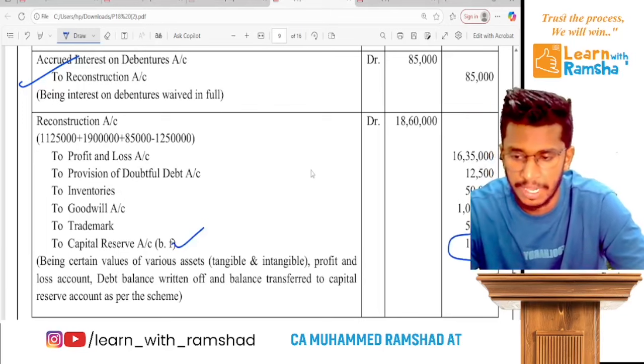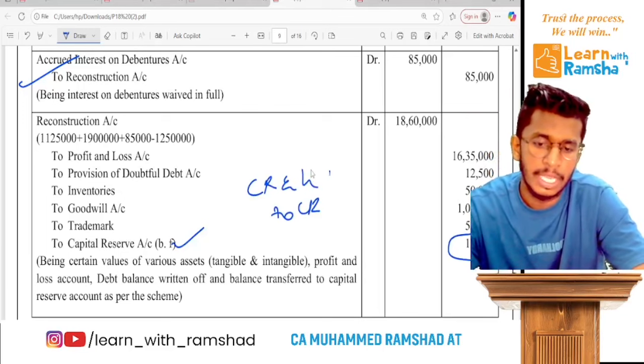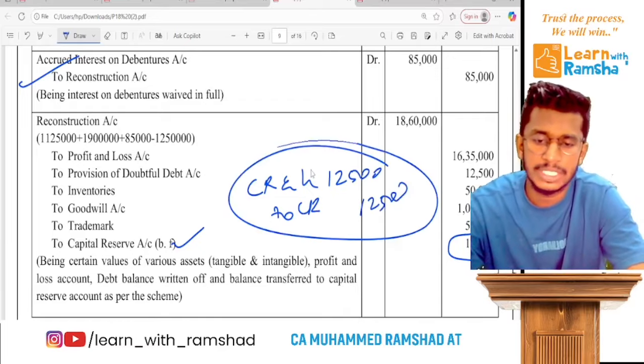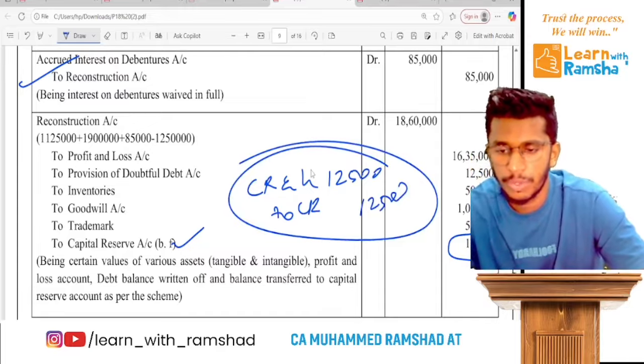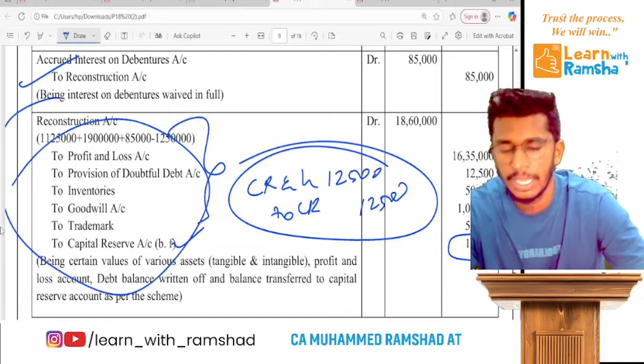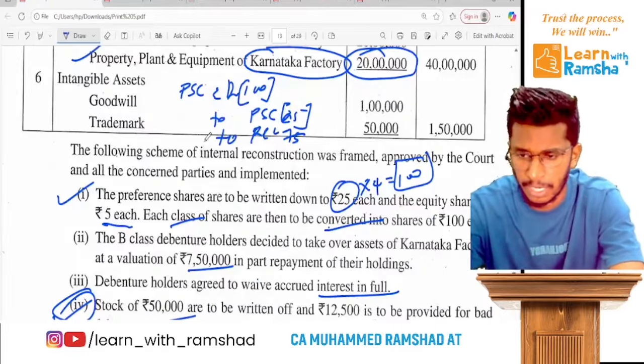If you pass a separate entry for that, capital reconstruction account debit to capital reserve, you can see when you calculate the difference, 12,500. That's a simple part. Clear? So instead of doing 2 to 3 entries, you could alternatively write like this. Ready? That's it. So it's an easy question we have done multiple times in the classrooms.